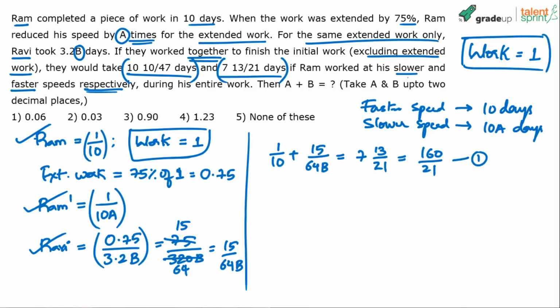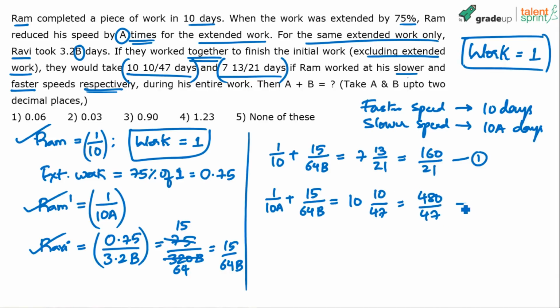What's the other equation? When Ram dash and Ravi are working, what happens? 1 by 10a plus Ravi's regular speed, 15 by 64b. Number of days required is how much? 10 by 47. So this becomes 470 plus 10, 480 by 47.